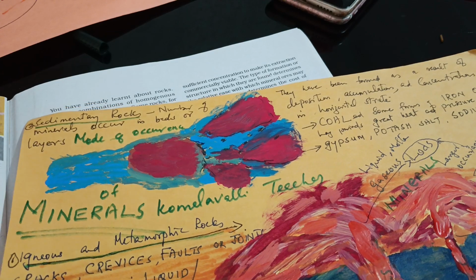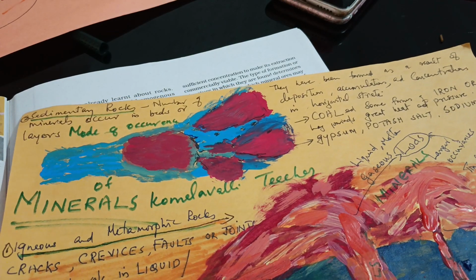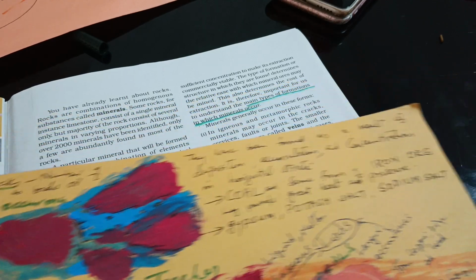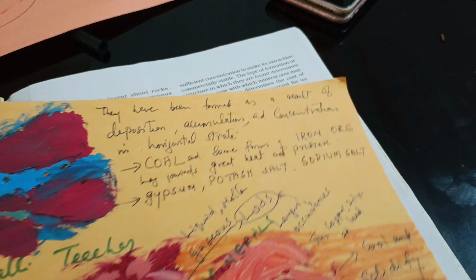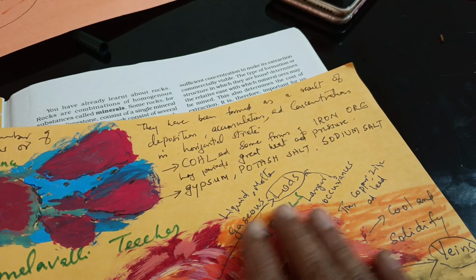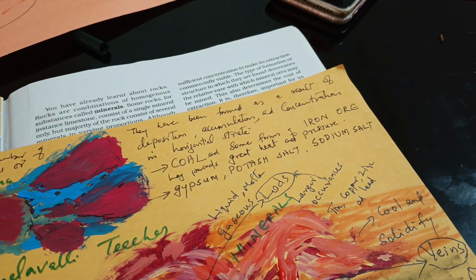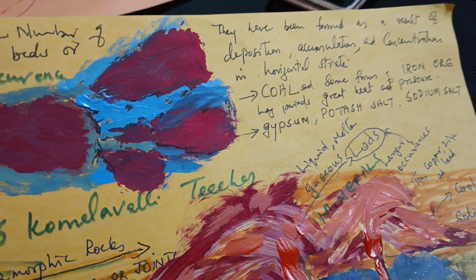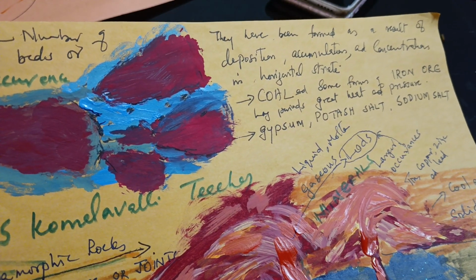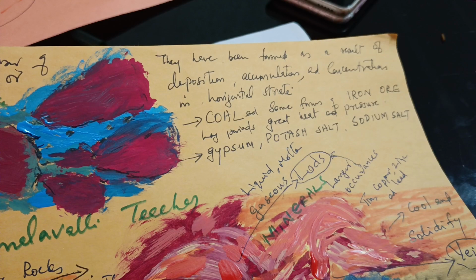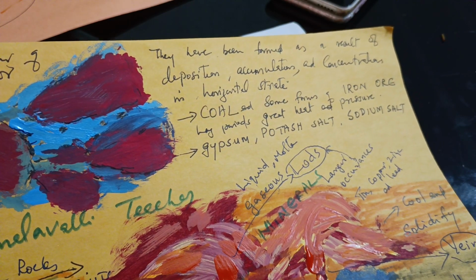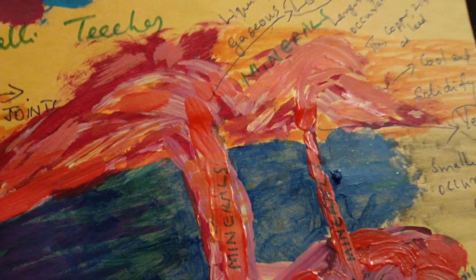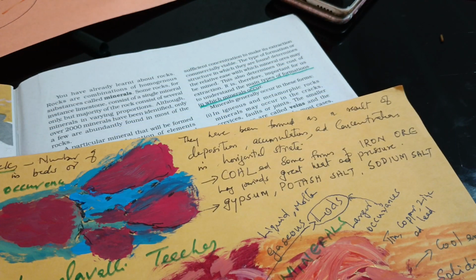So I think you understood about the sedimentary rock. It is formed in beds or layers, and deposition and accumulation happen when the water is flowing. That is how the deltas are formed. Isn't it? In India, the largest delta is Sundarbans. When the rivers are moving, sediments will be accumulated, deposition will come. So that is in a horizontal strata. Horizontally we are collecting, and vertically we are getting the minerals.